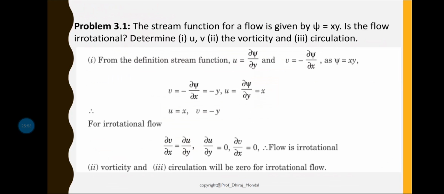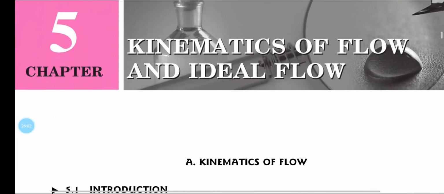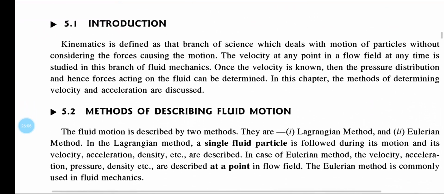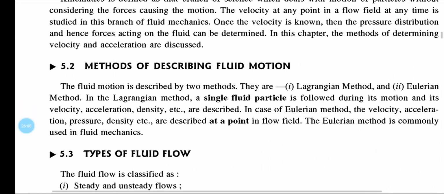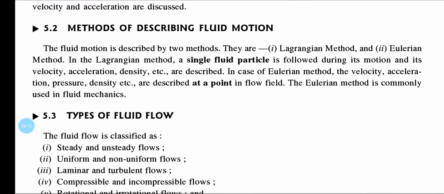Before coming to this numerical, you need to know what is stream function, what is equipotential line, what is rotational flow, and all this. So till date what we have discussed is kinematics of fluid flow, the introduction to kinematics of flow, the methods of describing the fluid motion, where we have seen the Eulerian method and the Lagrangian method.